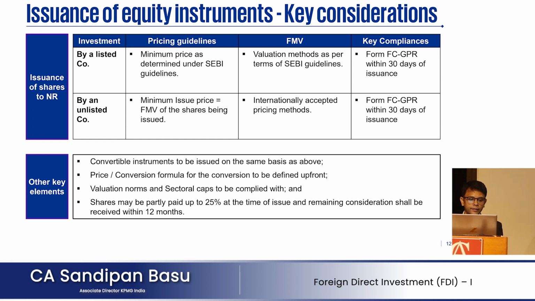In respect of primary issuance to a non-resident shareholder, there is an option to have partly paid up shares, wherein you pay 25% upfront and the remaining consideration is to be discharged in 12 months.